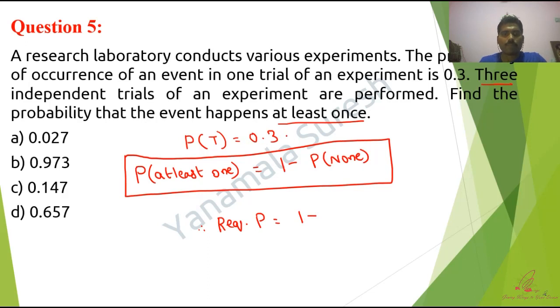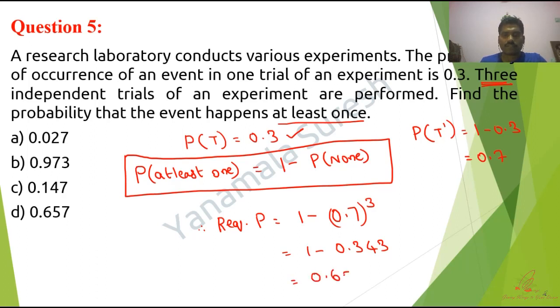See, the probability of happening is 0.3. The probability of not happening, P of T dash, equals 1 minus 0.3, which is 0.7. This event is performed how many times? 3 times, isn't it? So 0.7 into 0.7 into 0.7, which is 0.343. So if I subtract it from 1, the answer will be 0.657. So option 4.